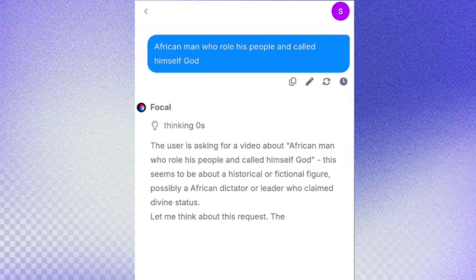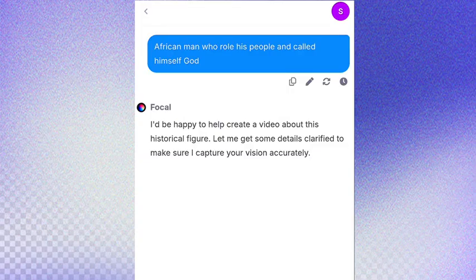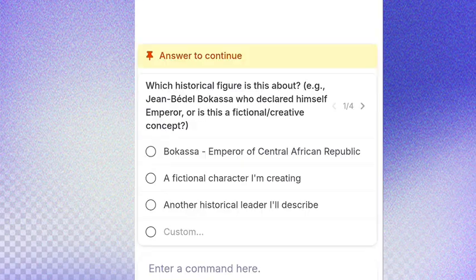Now, as you can see, it will analyze your story. The user is thinking about the video. So this is the video: African man who ruled as a king. It's writing everything. Just leave it. The AI is going to write everything. It says, I will be happy to create a video for you. So it will bring you to an interface like this.